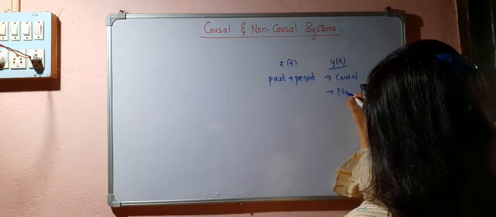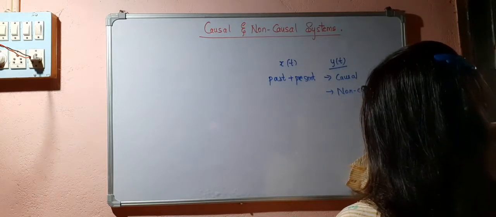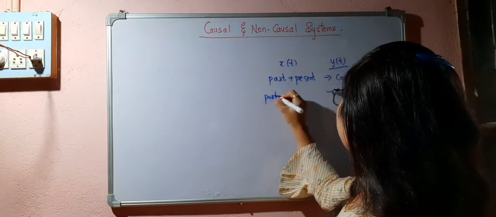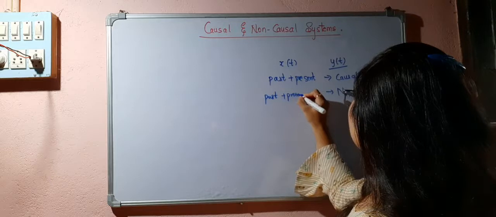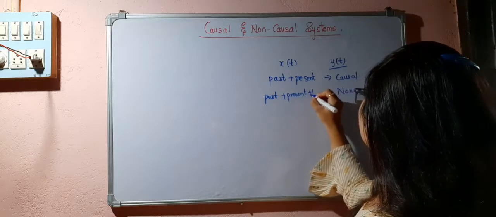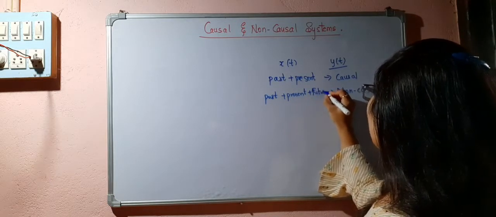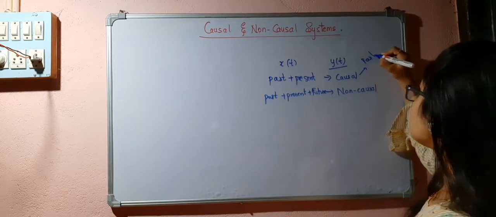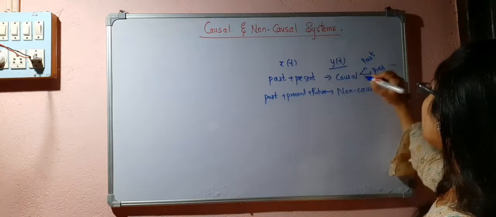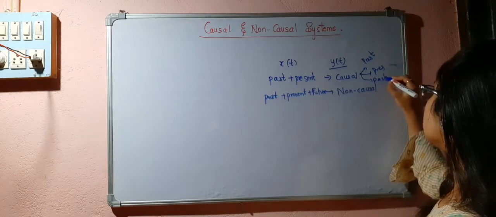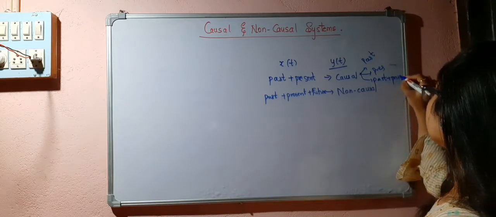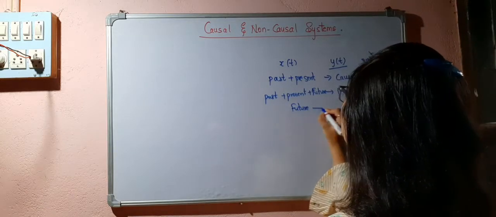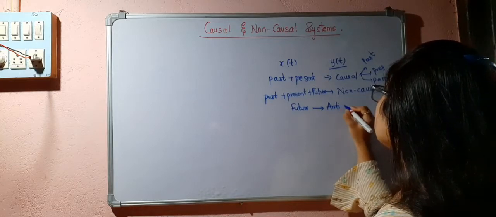For non-causal, if it depends upon the future values also, then it is non-causal. Causal can be only on the past values, only on the present values, or past plus present. And if it depends only on the future values, then I can consider this as an anti-causal system.